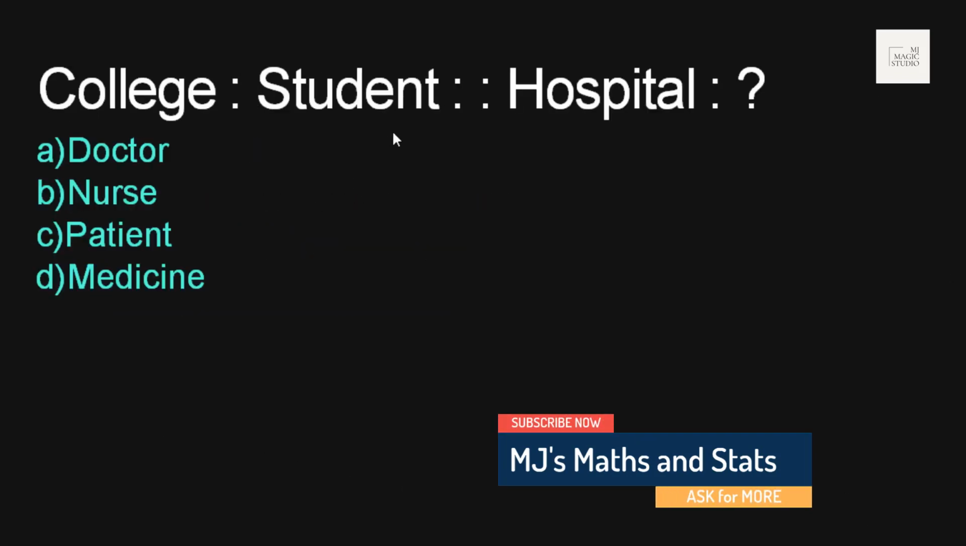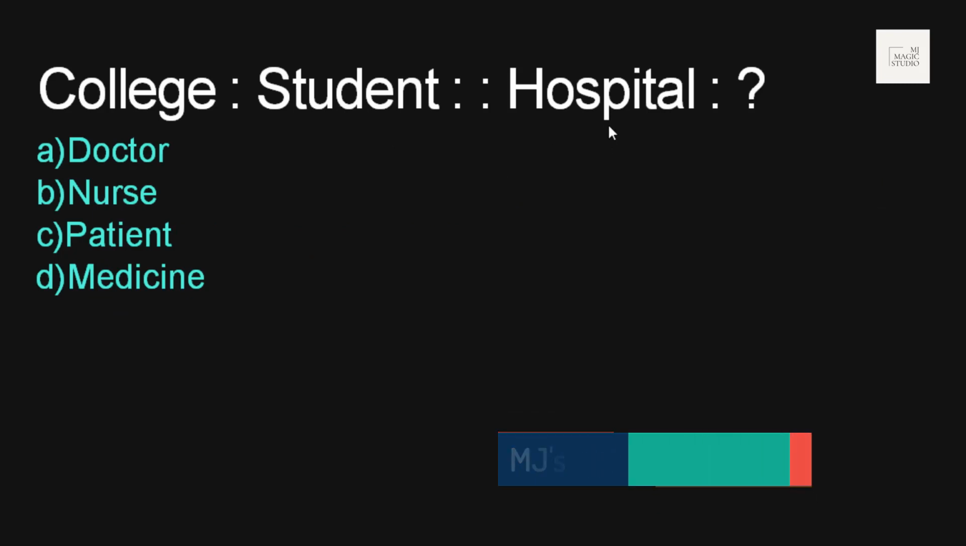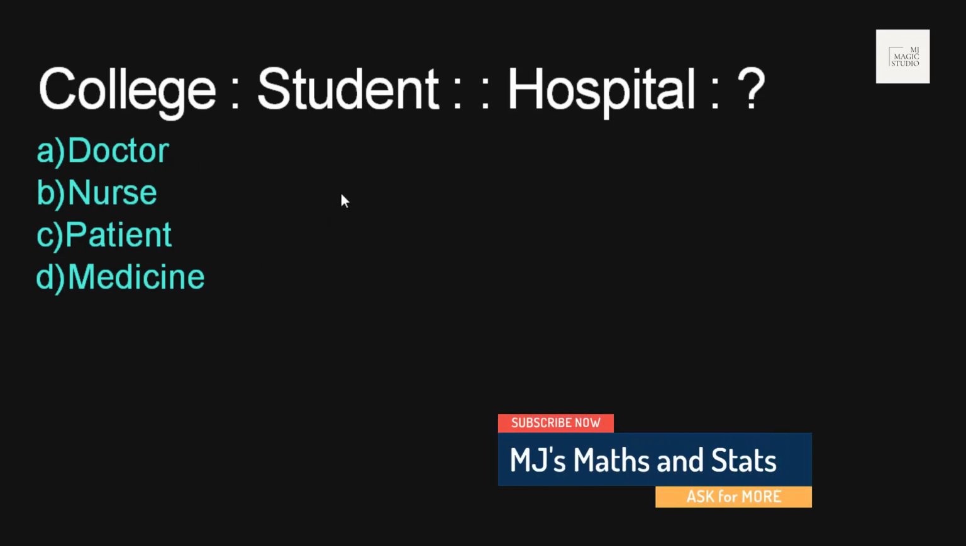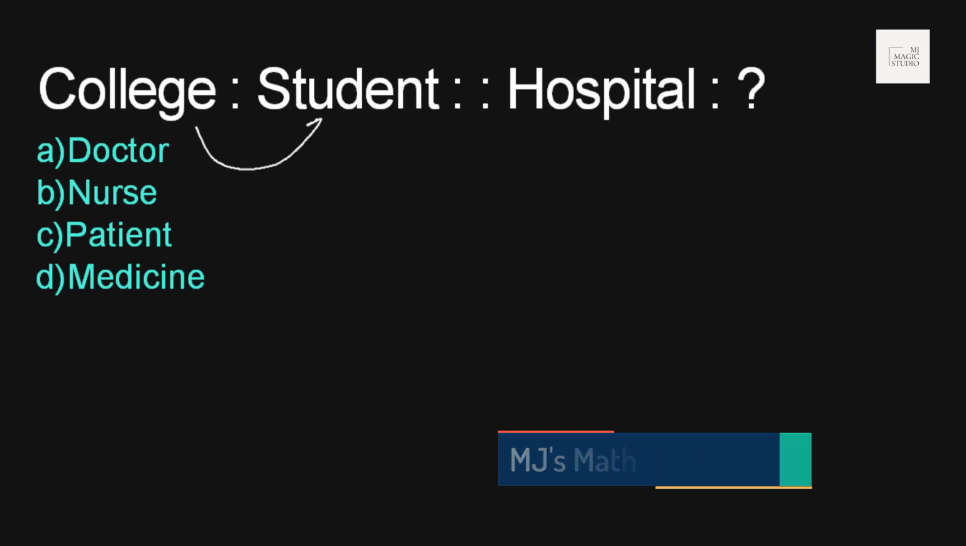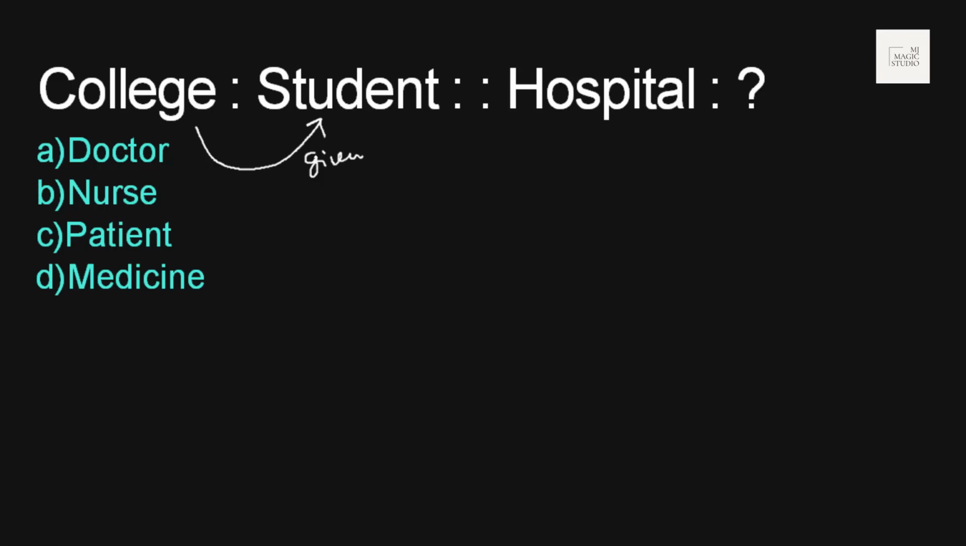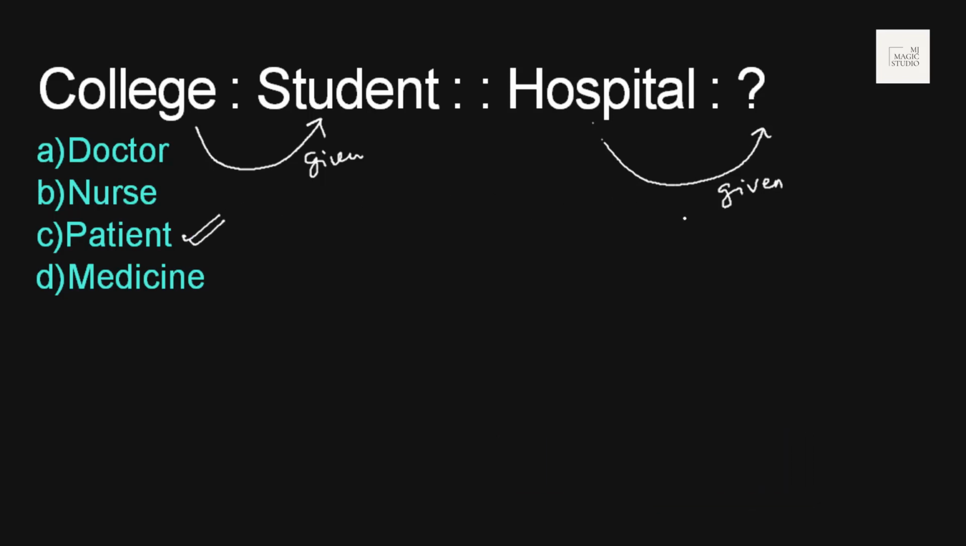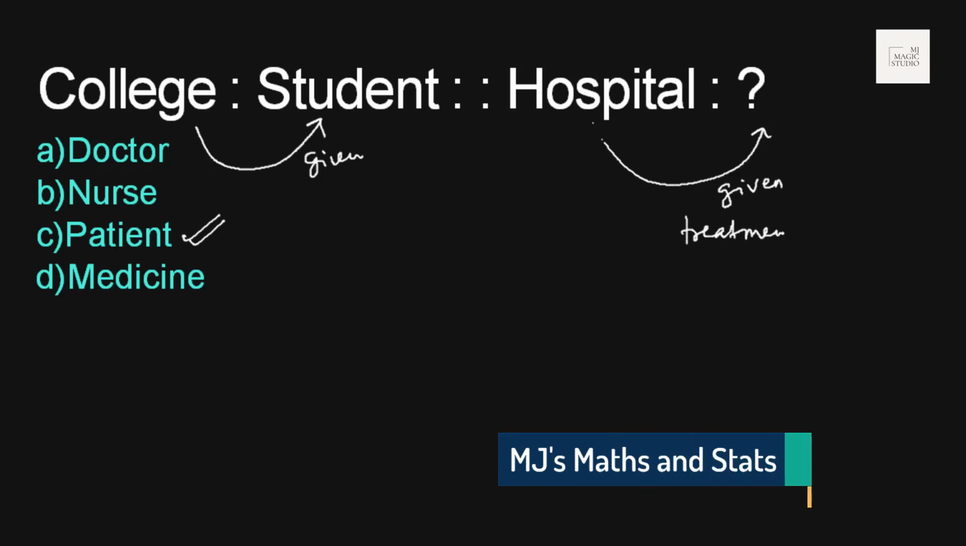College is related to student in the same way as hospital is related to what? In the college, what we can see is that education is given to students. In the college, something is given to a student. Education is given to a student. So in the hospital, something is given. Given to whom? In the hospital, treatment is given to the patient. Here, what is given is treatment to the patient. Option C fits in.